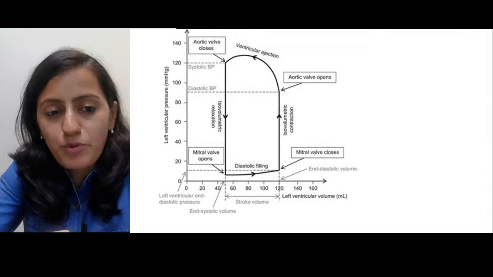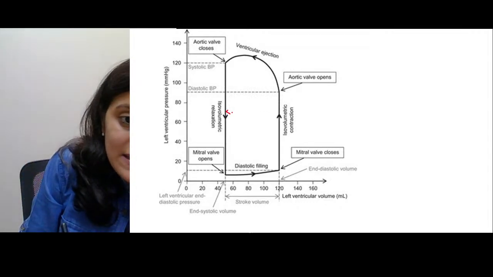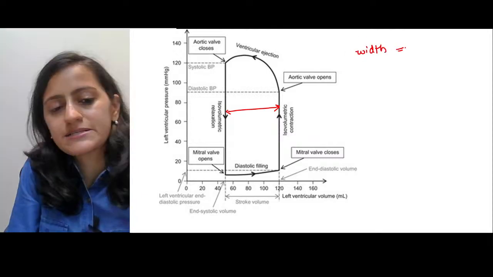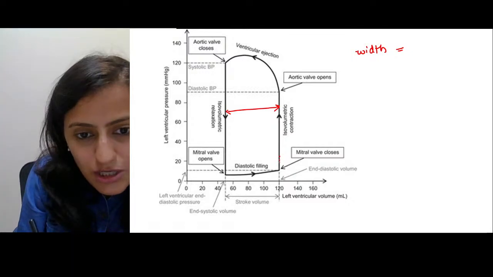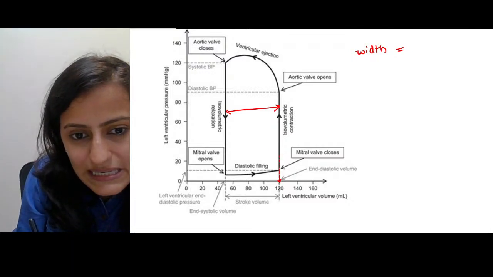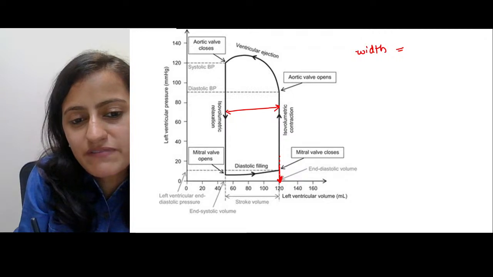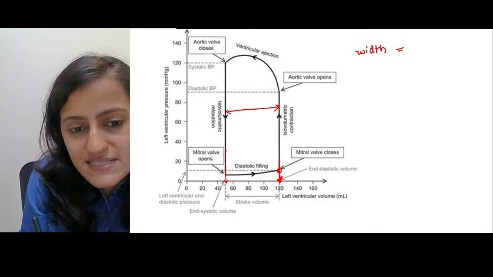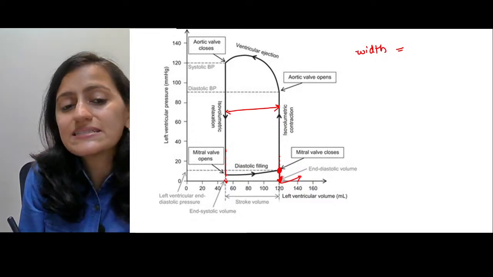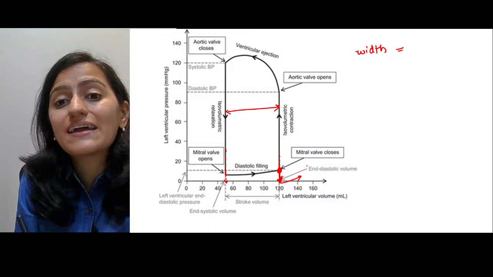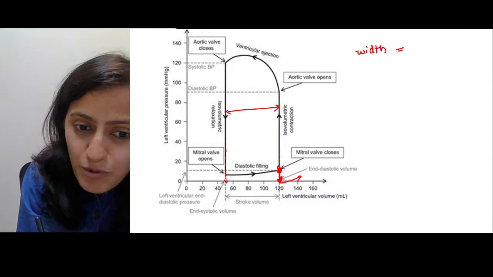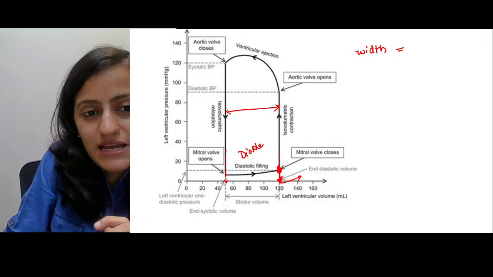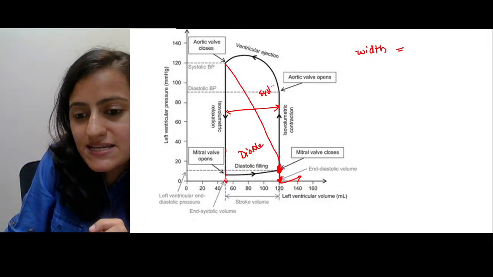Now look at these points. What does the width of the pressure volume loop indicate? If I ask you what this volume is indicating, you have two volumes of the ventricle here, this volume and this volume. So this volume that you see here, is this end systolic volume or end diastolic? What is ending at this point? It is the diastole which is ending at this point, right? Because from this point to this point, this is systole.